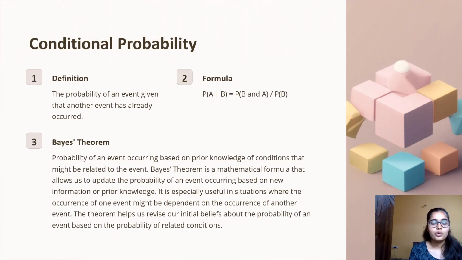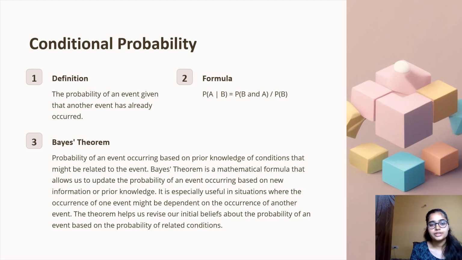Now let's gain more knowledge about conditional probability. As we know, the definition of conditional probability is the probability of an event given that another event has already occurred, and the formula for this is P of A given B is equal to P of B and A divided by P of B. Now let's learn the sub-concept of conditional probability, that is Bayes' theorem.